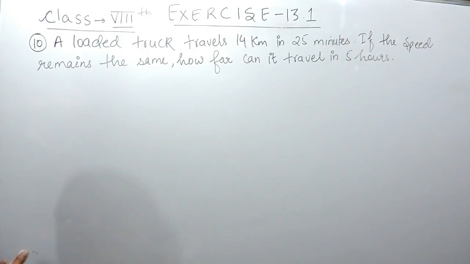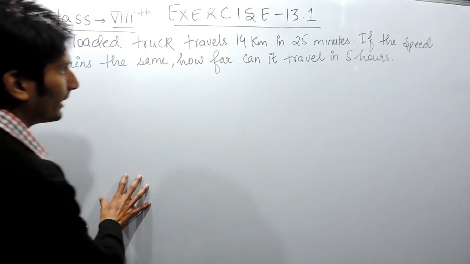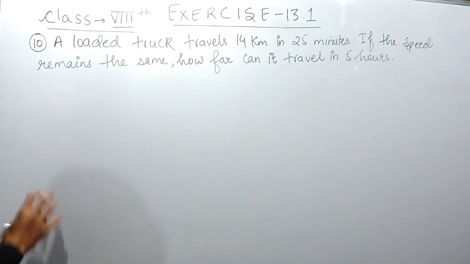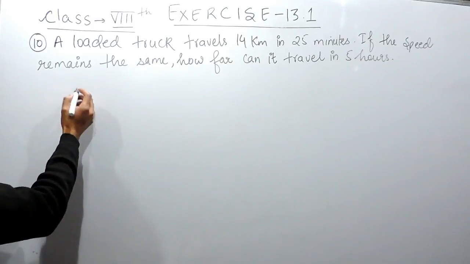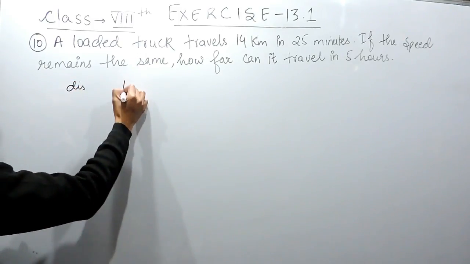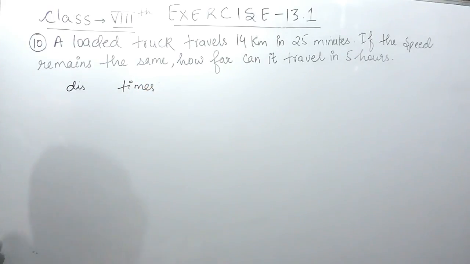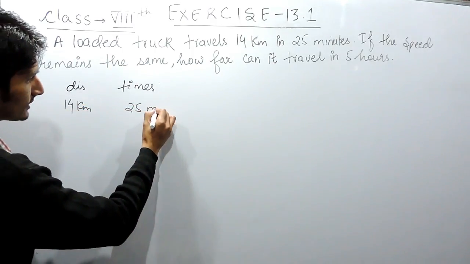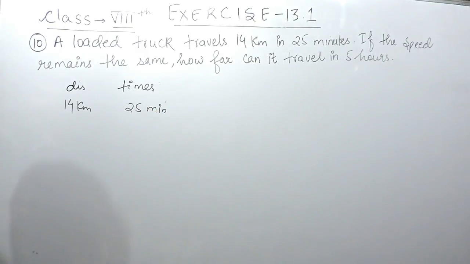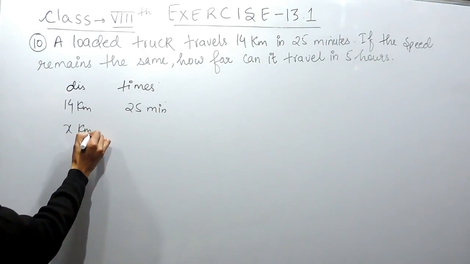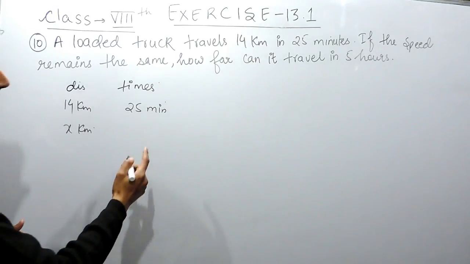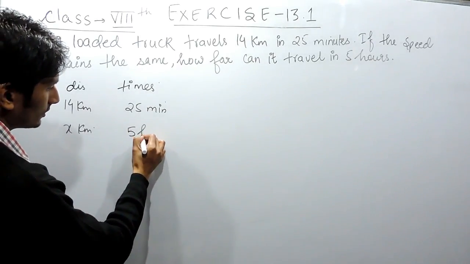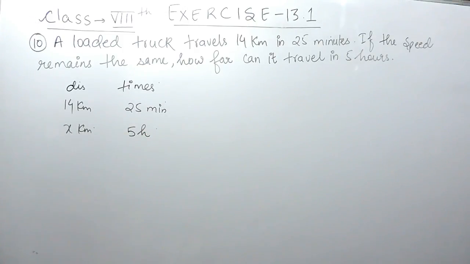So there could be many ways of solving this question. I am telling here there are two methods by which this question can be solved. The first is, there are two parameters. The first is distance and the second is time. So in the first case, you are traveling 14 kilometers in 25 minutes. You have to find how many kilometers one can travel in 5 hours, if the speed is the same.